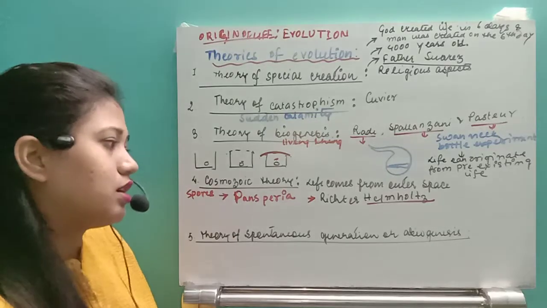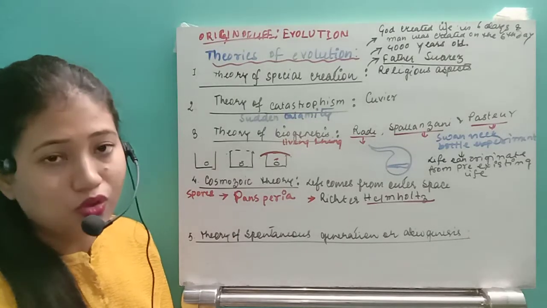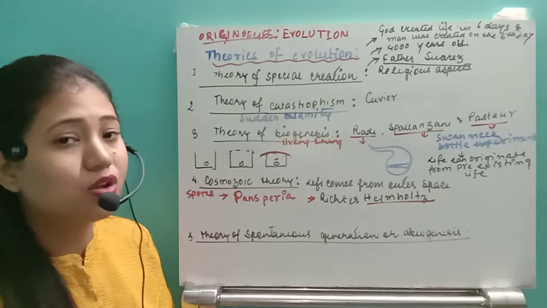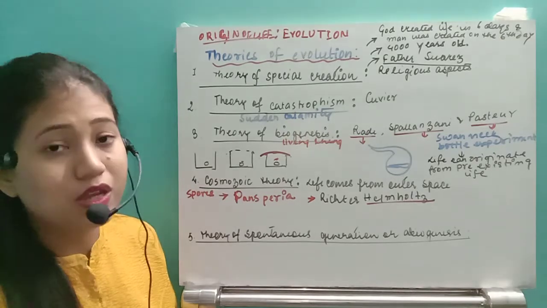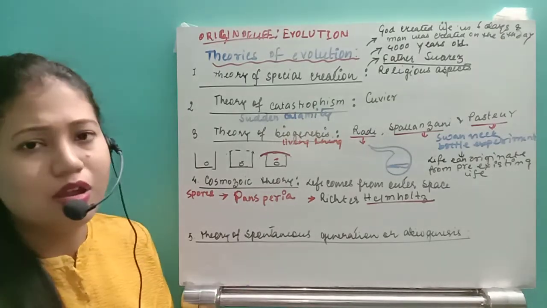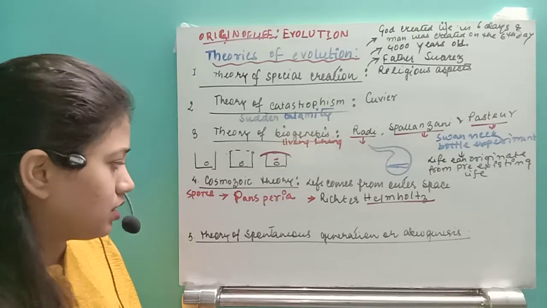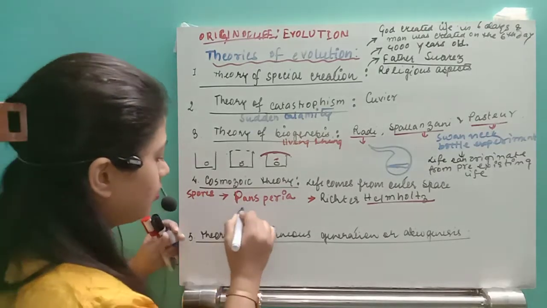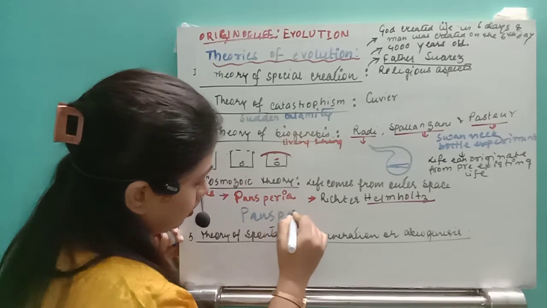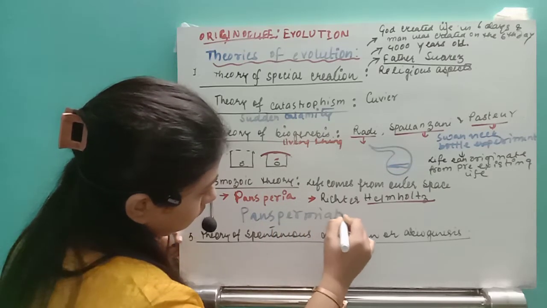So this theory, given by Richard Helmholtz, is also known as the theory of panspermia or the panspermatic theory.